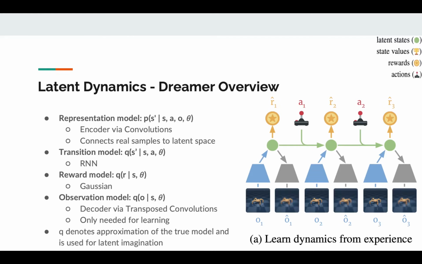So the representation model gives you the next state given the previous state, action, and current observation. Its role is to encode the high-dimensional image samples into a latent representation. The transition model predicts the next state given the previous state and action. The reward model predicts the reward for the given state, and the observation model decodes the latent state back into the observation and is only needed to define the learning objective. The models defined with Q denote that they are an approximation of the true model and are used for latent imagination, which I'll get into later. On the right, there's a lot to unpack, so let's work through it step by step.